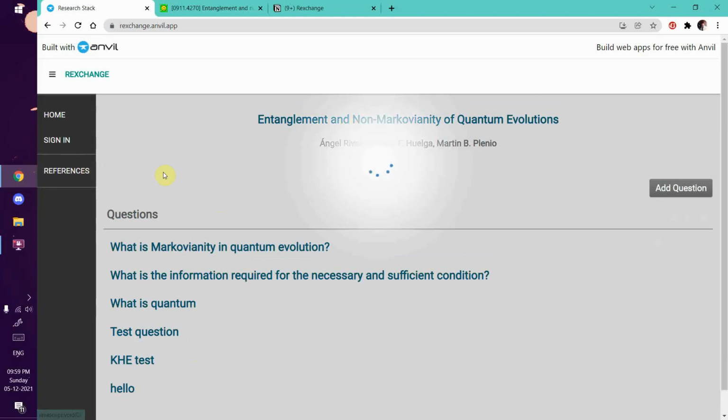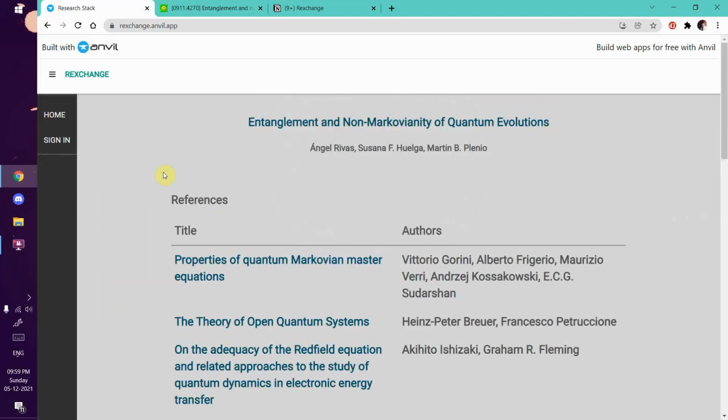So, why is this useful? Because if I'm reading a paper and I have a doubt, I can directly ask it here instead of on Stack Exchange. What it will ensure is that people who have actually read the paper will answer my doubt. And from the other side's point of view, if I've read a paper and I just want to see the questions that other people have asked related to this paper, I'll just come here and check out all the questions. It might increase my understanding of the topic.